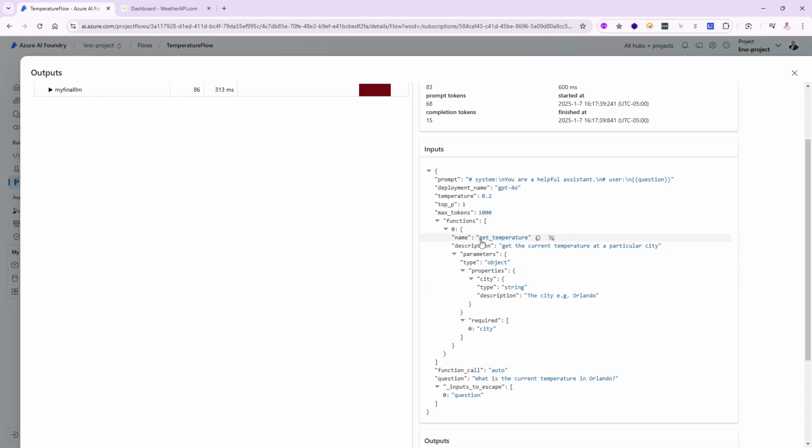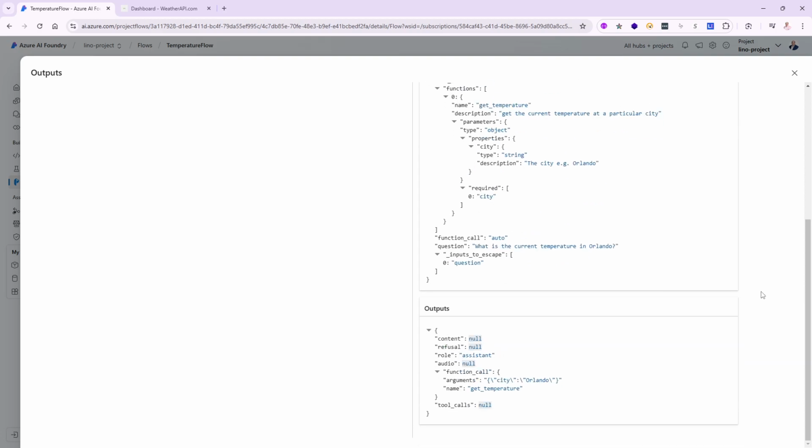Remember the function call, get temperature, I created? There is the JSON for the function with the string, the description of the string parameters being passed to it, all of that. And then the function call is auto. And the question, what is the current temperature in Orlando? Let's go down a little bit. And that is what the output will look like.